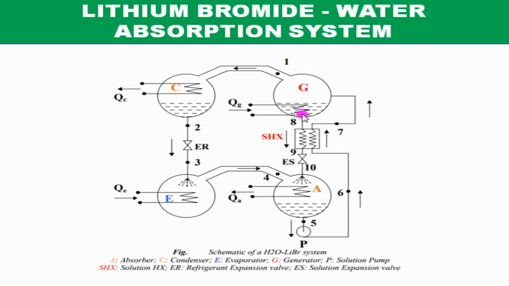That means the solution coming from the generator through this pipeline is having less concentration of water, and this strong solution, that is more concentration of lithium bromide and less concentration of water, has affinity for the water vapor, and the water vapor gets absorbed here, and what forms here is a weak solution, because this strong solution absorbed this water vapor and becomes the weak solution. And this process, as you know, is exothermic. Exothermic means heat is released during this absorption.